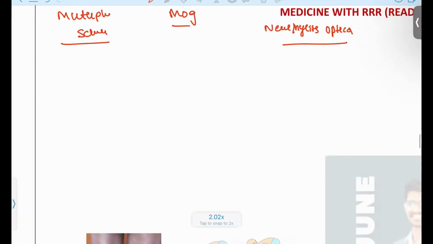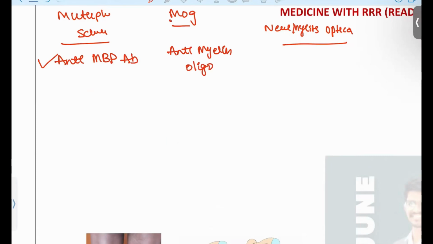So multiple sclerosis is also an autoimmune condition. In this, anti-MBP antibodies are involved. And in MOG syndrome, anti-myelin oligodendrocyte antibodies are present. Okay, anti-myelin oligodendrocyte. And in neuromyelitis, anti-AQP4 antibodies are involved in the neuromyelitis.